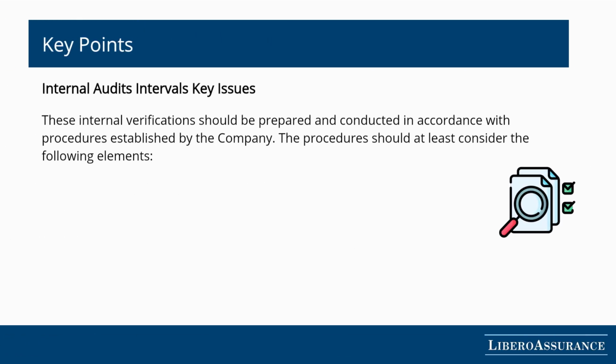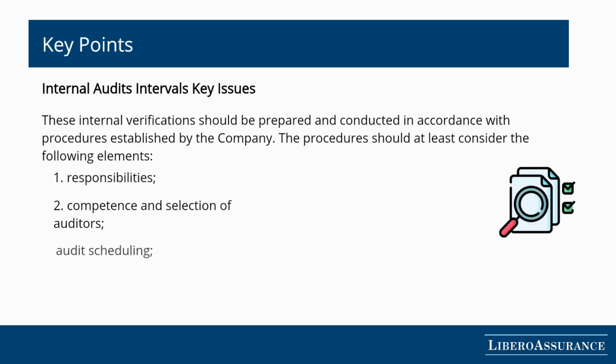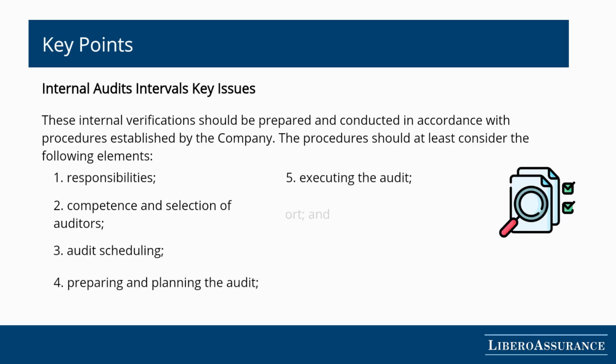Internal verifications should be prepared and carried out in accordance with clearly defined procedures established by the company. These procedures must include, at a minimum, the assignment of responsibilities, the selection and competence requirements for auditors, the scheduling of audits, detailed planning and preparation steps, proper execution of the audit, the preparation of a formal audit report, and the timely follow-up of corrective actions to address any identified non-conformities.